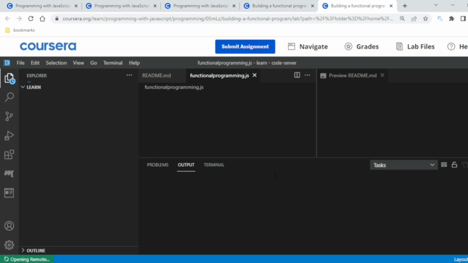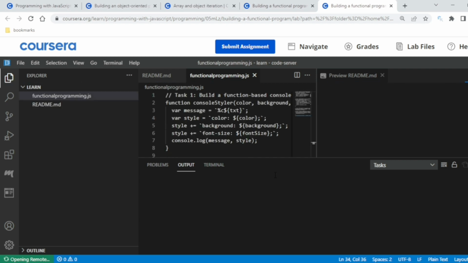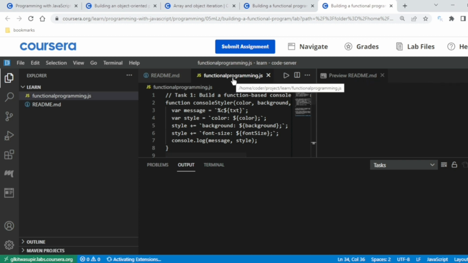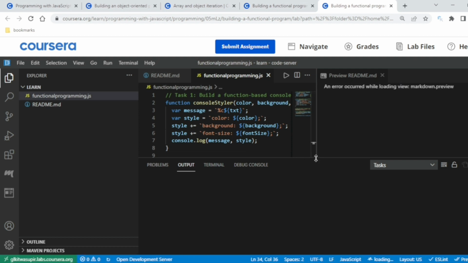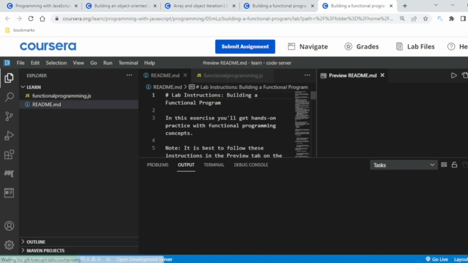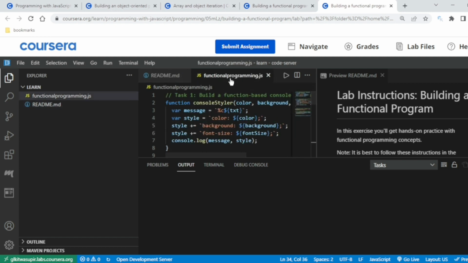Let's wait for this to open. So everything is already being set up. Yes. So I have written the code already, and I will explain how I have written this. Okay, the markup is not working. I don't know why. Okay, everything is fine now.